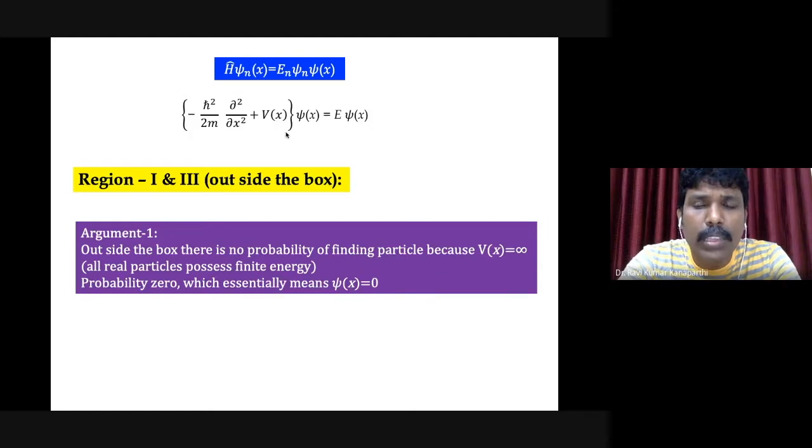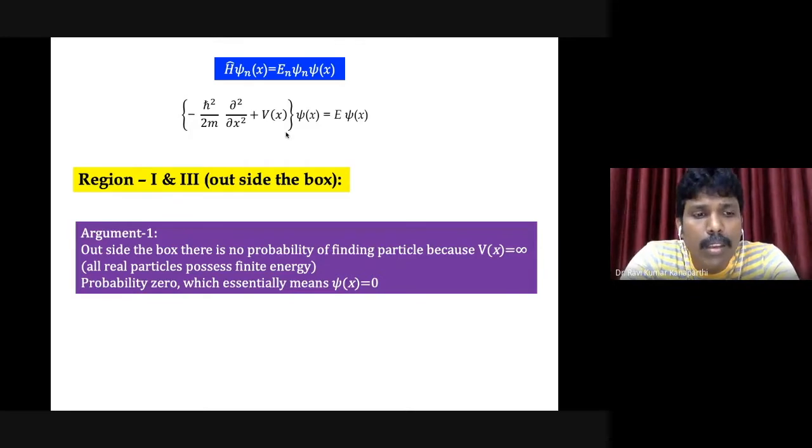So why would the particle be outside the box, right? That is a very simple argument, and you can't expect the particle to be outside the box. Therefore, if the particle is not there outside the box, you can't find the particle outside the box, and its wave function will be 0.